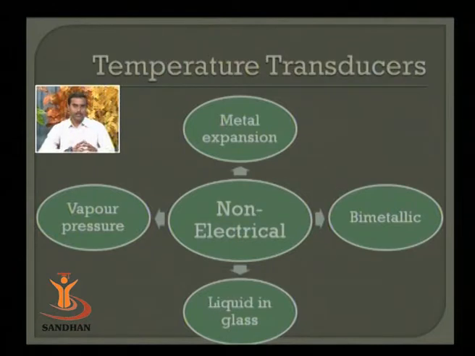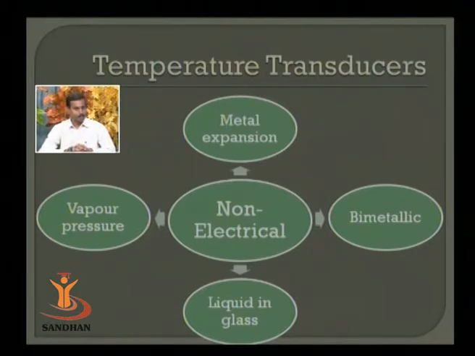The second type of device is bimetallic kind of device. If two metals linked together or joined together are heated, as both of them have different expansion coefficients, it will start bending in the direction of the metal where the expansion coefficient is smaller. Now this particular property can be utilized in order to measure the temperature. Larger the temperature that you are applying, larger will be the bending. So whatever is the angular motion or angular displacement that you are having, that is again a property or a function of temperature.